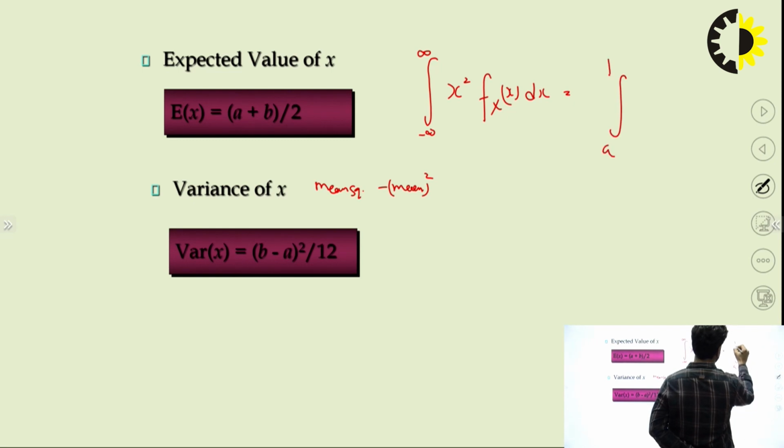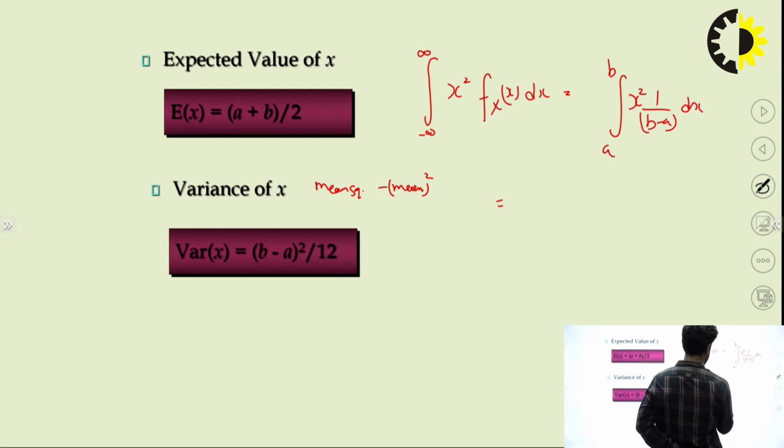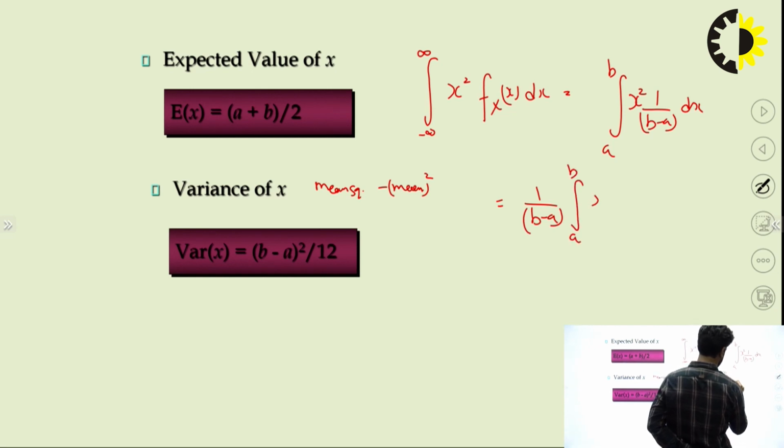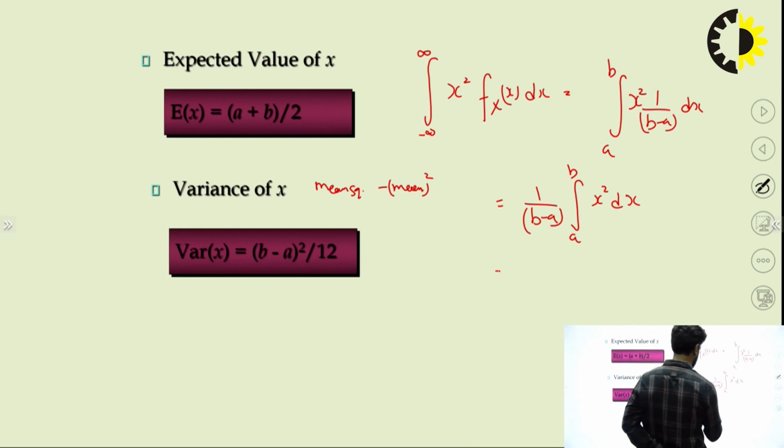Now here again we are setting the limit. Now 1 upon b minus a will come out of the integration, and the simple variable left is x square. You can solve this.